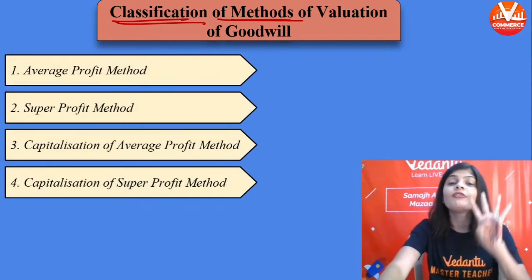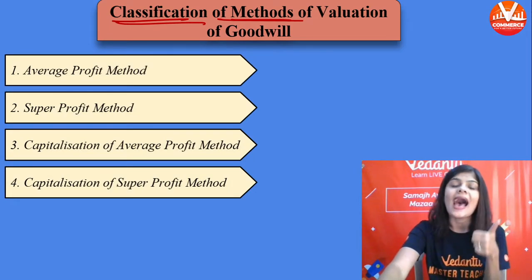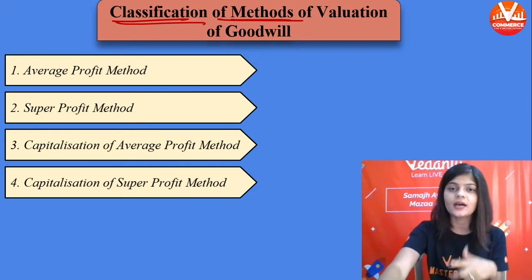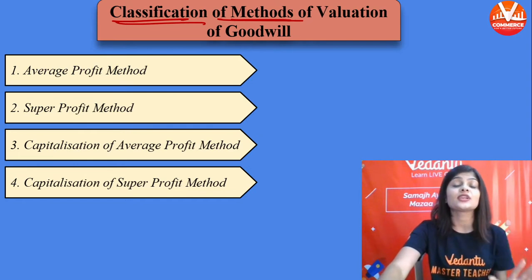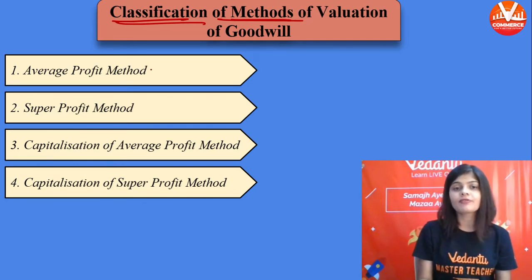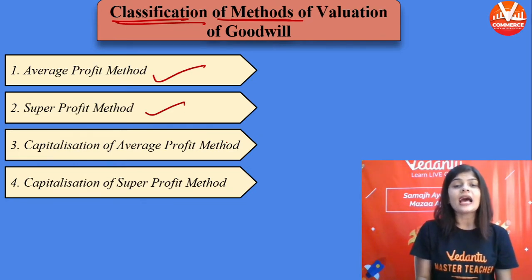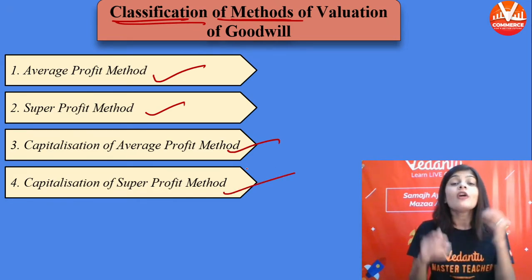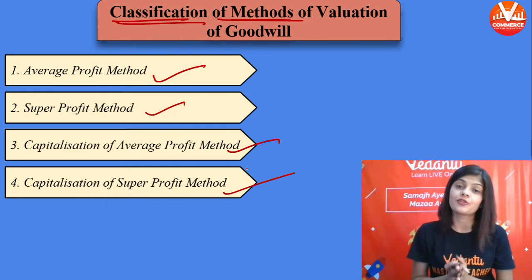There are 4 methods: average profit method, super profit method, capitalization of average profit method, and capitalization of super profit method. These are the four methods that we will use for the calculation of goodwill.